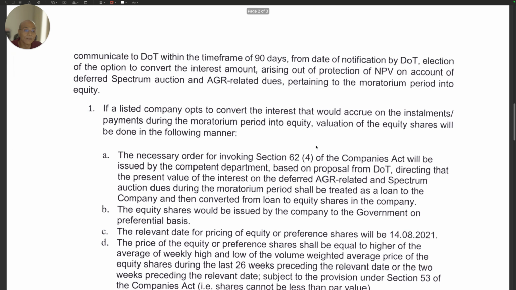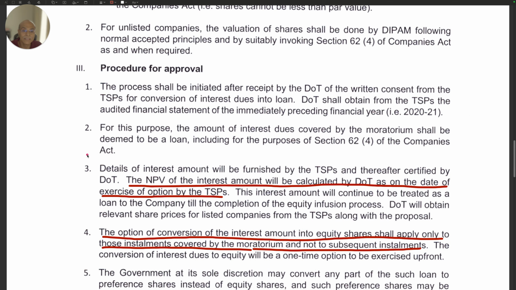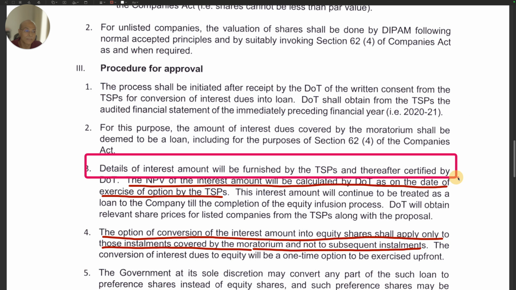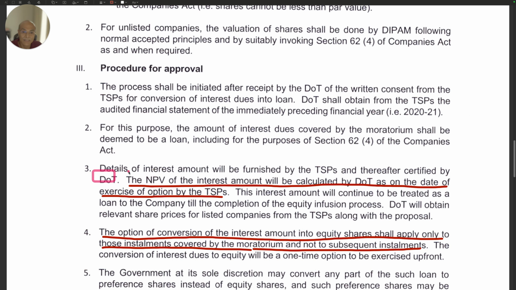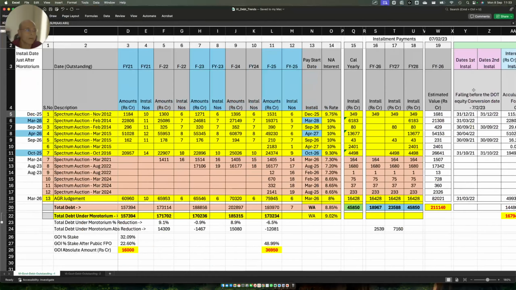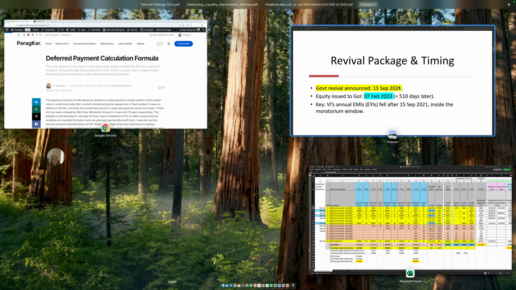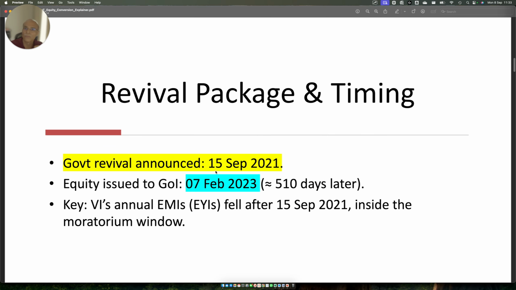But if you go down below and read this line, it says details of interest amount will be furnished by TSP, thereafter certified by DOT. The NPV of interest amount will be calculated by DOT on the date of exercise of option by TSP. Now, what does date of exercise of option by TSP mean? To me, it means the day when DOT was issued shares by VI, which date? It was 7th February 2023. That is my interpretation. Right, friends? Now, based on these two assumptions, let's do the calculation and figure out what actually happened.